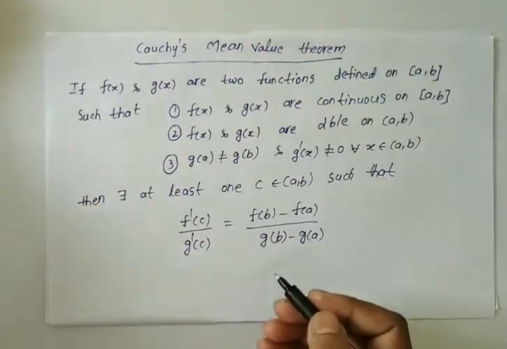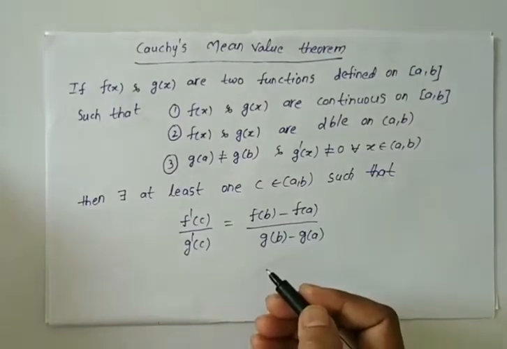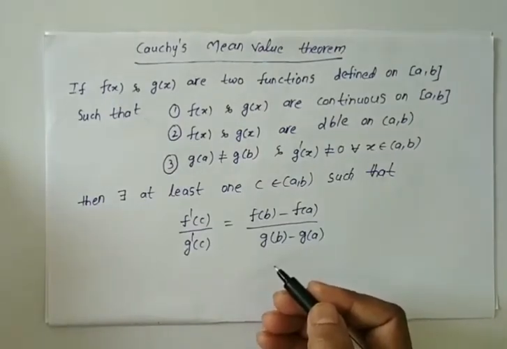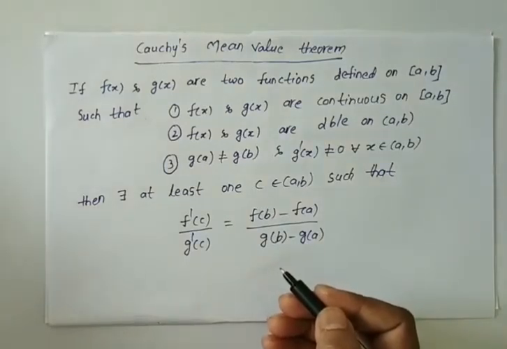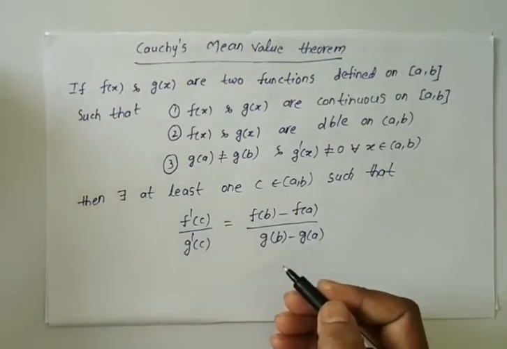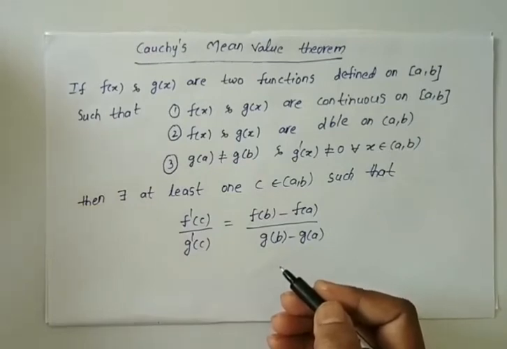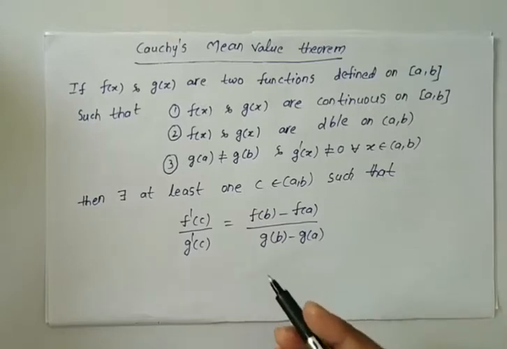First, we will try to understand what is Cauchy's mean value theorem, and after that we will learn how to verify it. What is meant by Cauchy's mean value theorem?